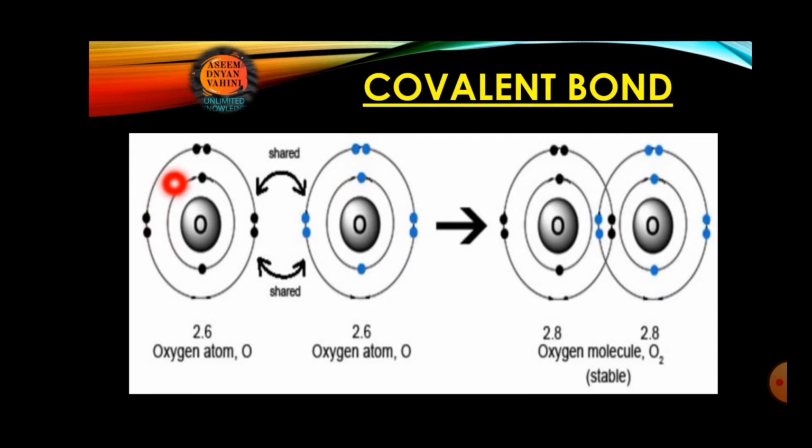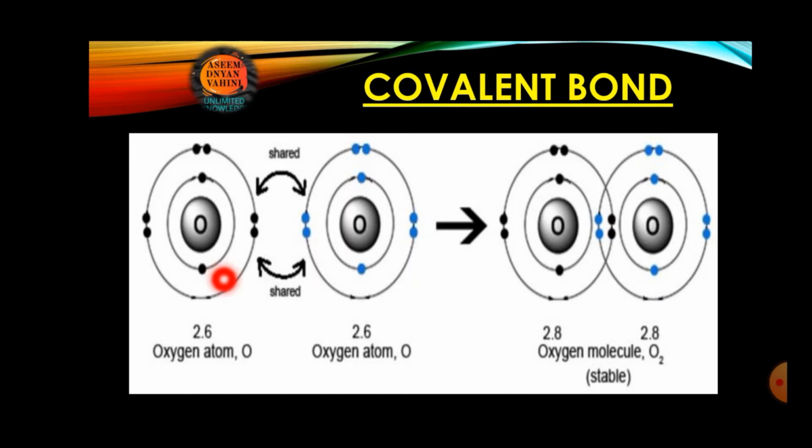You can check here 2, 4, 6. And the same thing we can see in the second atomic structure of oxygen: 2 electrons in the first orbit and 6 electrons in the next orbit, that is, the last orbit. Now both the atoms are lacking 2 electrons, because this atom is also lacking 2 electrons.